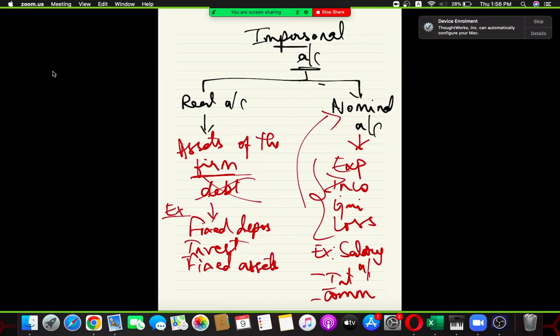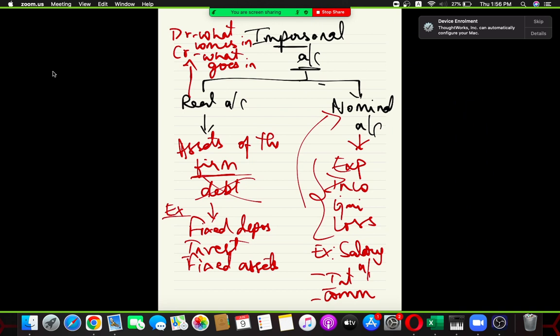Now, let's move forward to the second one. Real account. Debit what comes in, credit what goes out. What did I just say? Real account rules. Repeat after me. Debit what comes in, credit what goes out.